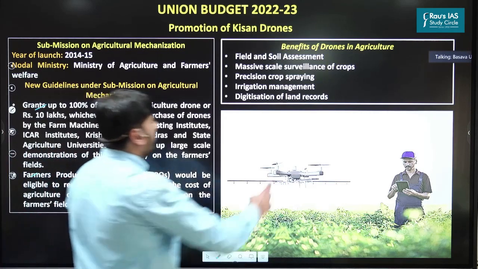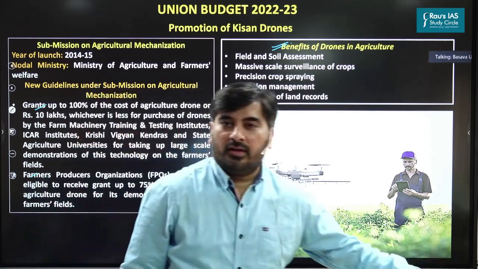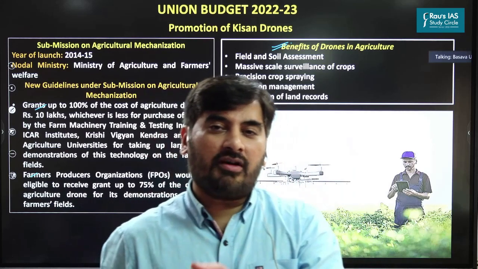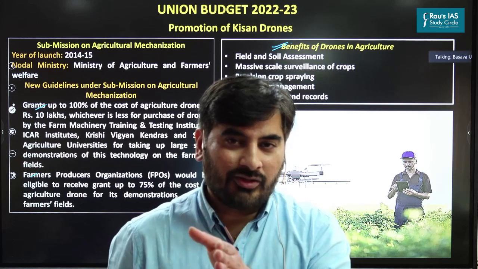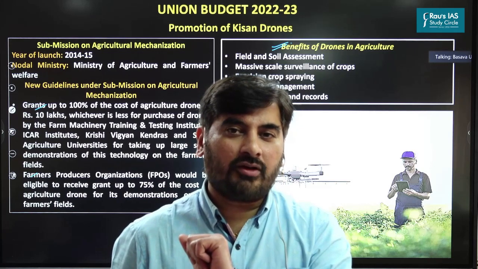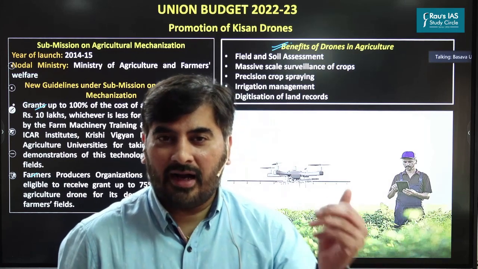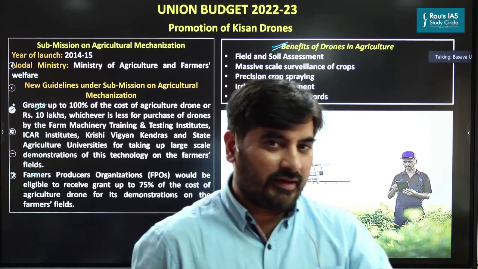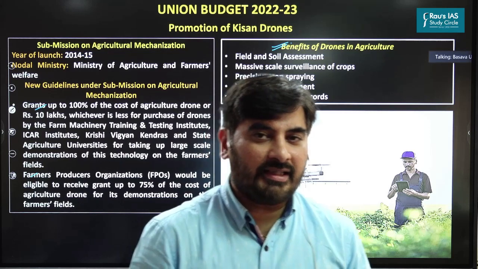Now coming to the benefits. Now this is important as far as the mains examination is concerned. So in this year's mains, we had this question as to how do emerging technologies help in crop diversification. In order to write an answer to that particular question, you could have included points such as ICT, big data, artificial intelligence, robotics, and so on. Among all of these emerging technologies, you could have also incorporated drone technology. How is drone technology going to benefit Indian agriculture?